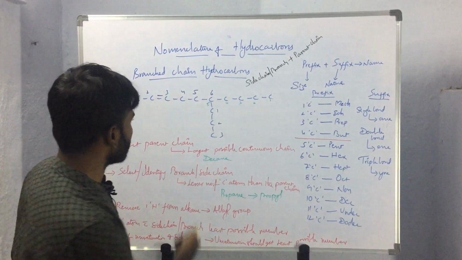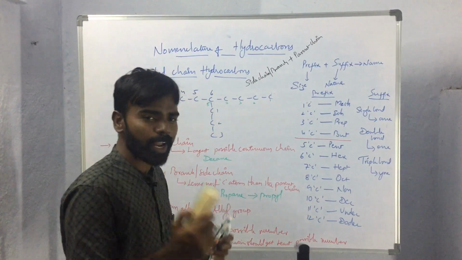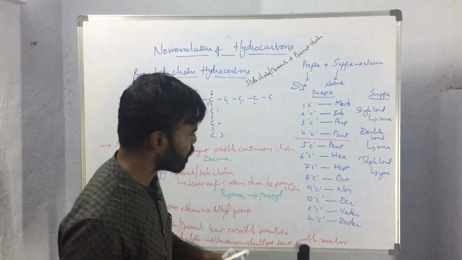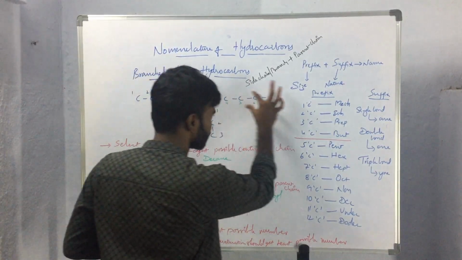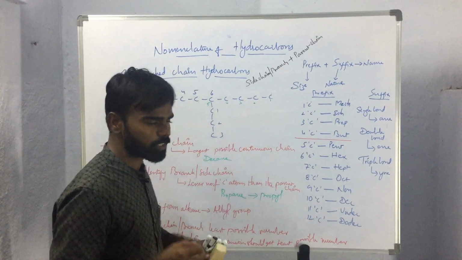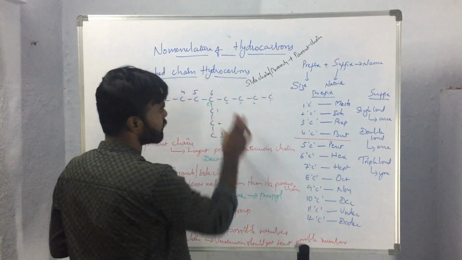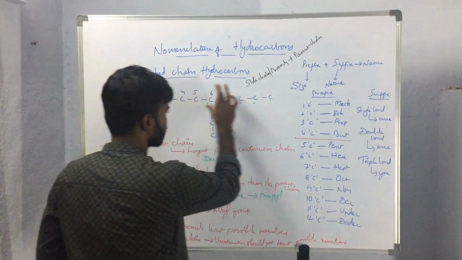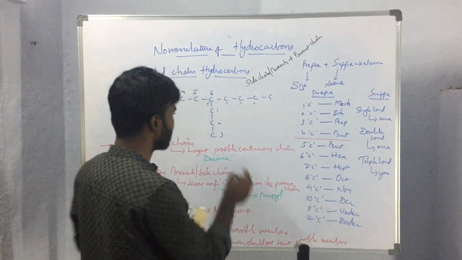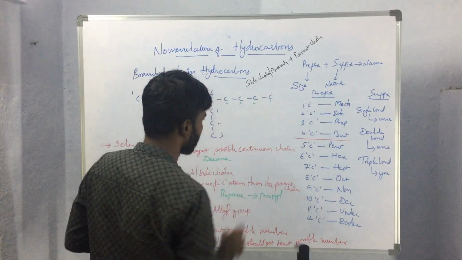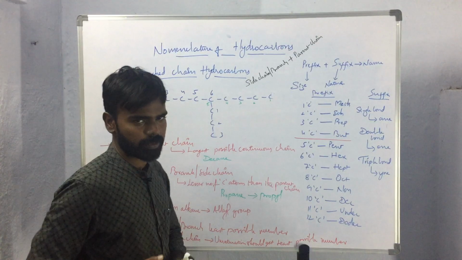Okay, so here, while considering the unsaturated branched chain hydrocarbons, we have to think about 2 points: whether the unsaturation is present in the parent chain or in the side chain. If the unsaturation is present in the parent chain, that will be simple. Just like normal alkenes or alkynes, we will be giving the names like that, and the name of the substitution or side chain will be added as the prefix.